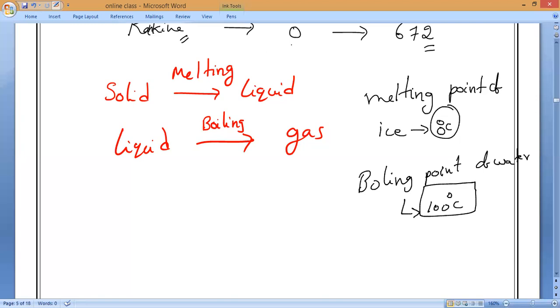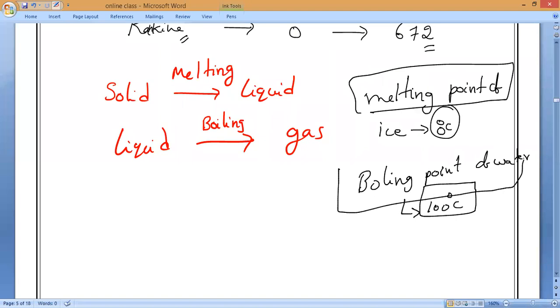We will study that in this chapter, but what I want to say here is we have so many different substances, and every substance has a separate melting point and a separate boiling point. Suppose you take iron. Is it possible to melt it at 0 degrees Celsius?